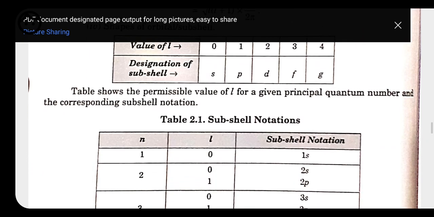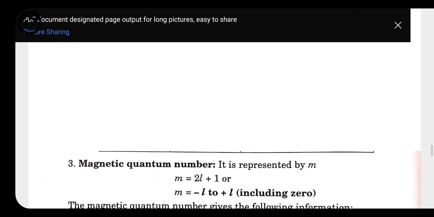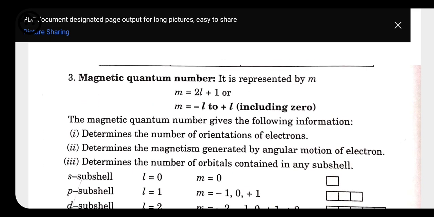Next we have the magnetic quantum number. This is the third quantum number. This magnetic quantum number is represented by small m. Here we can calculate the value of the magnetic quantum number by taking minus L to plus L. Whatever the value of L, we have to write it as minus L, 0, plus L. So it gives the orientation of the electron in the magnetic field.